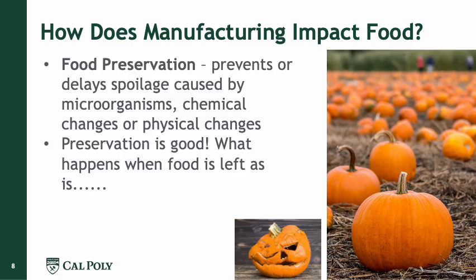It can be most likely microorganisms, also chemical changes, which will affect the composition, or physical changes which will affect the texture, and it's going to start getting soft. So there's many changes that are going to happen to this pumpkin if we just leave it like that.